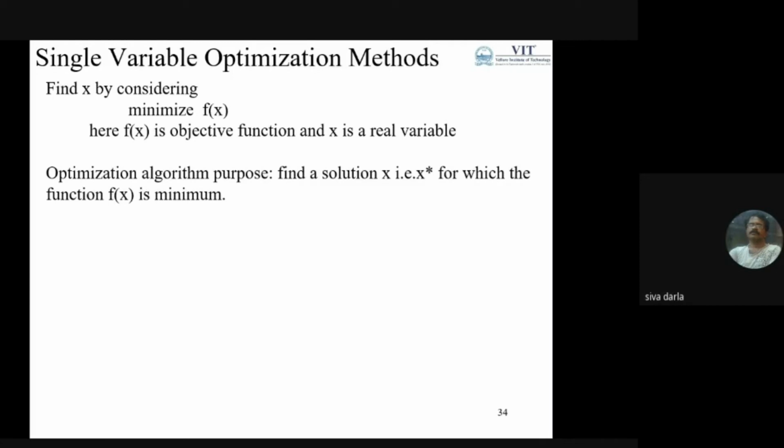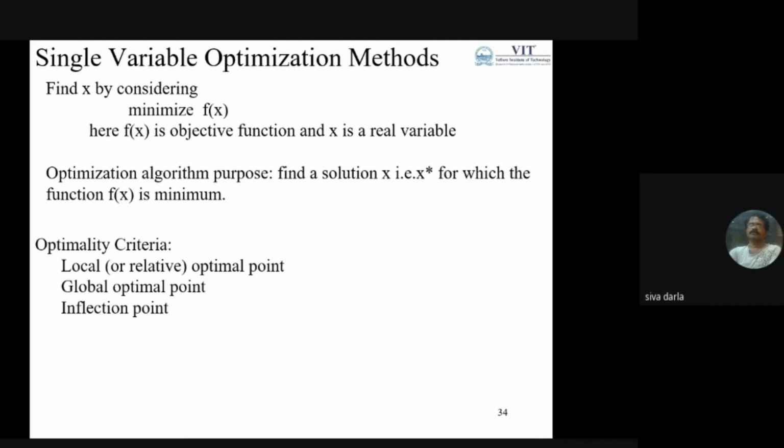The purpose of this optimization algorithm or method is to find a solution x, usually denoted as x star, for which f(x) is minimum, or we can say it is optimum.